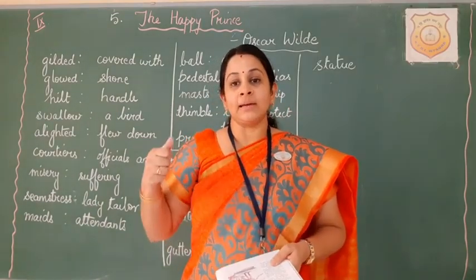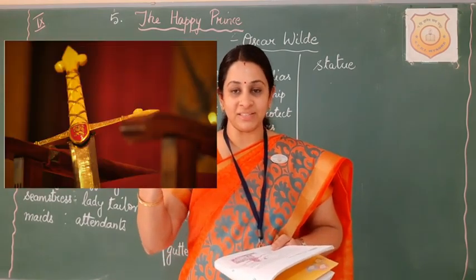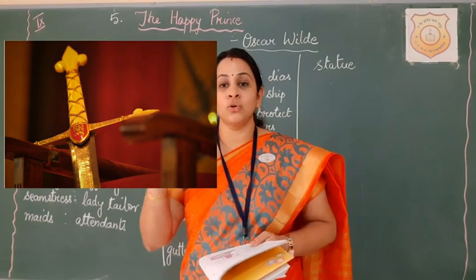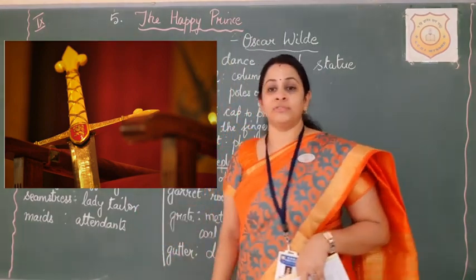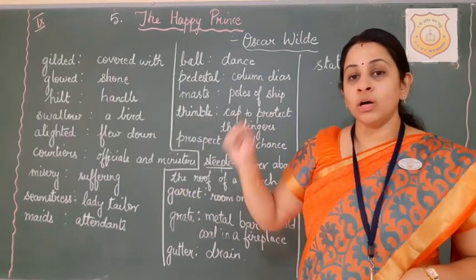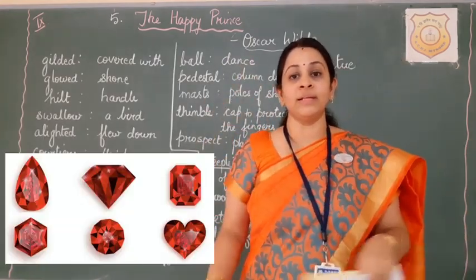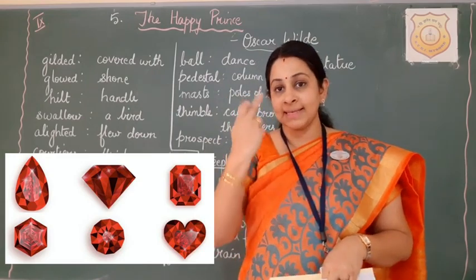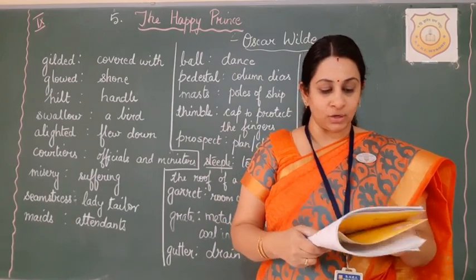And what was there studded in his sword? Sword is the weapon which a prince normally holds. So it had a ruby on its hilt. Hilt is the handle of the sword. So on the handle of the sword there was a ruby. So his body is covered with thin gold leaf. Eyes had sapphires and the sword's handle had a ruby studded on it.